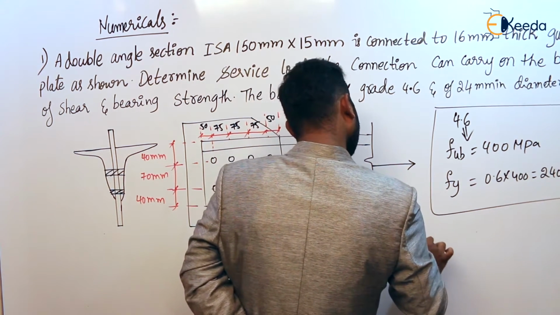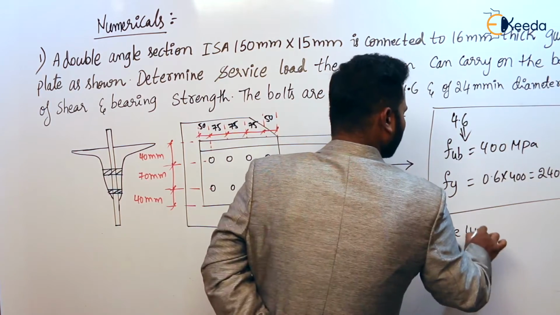steel of grade Fe410. What is meant by this?